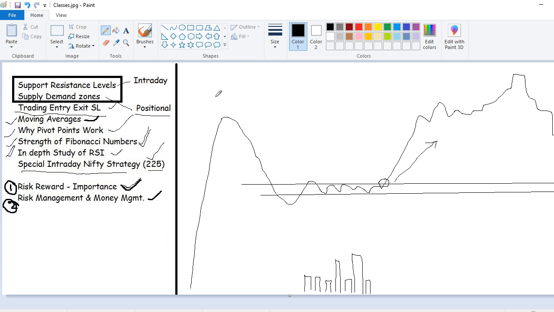Up to what level can it go? Again, to the supply demand level. The same way we discussed support and resistance, because support and resistance are the same line, which acts as support when the stock is high and acts as resistance on the top side, right? In the same way, supply demand zones work.